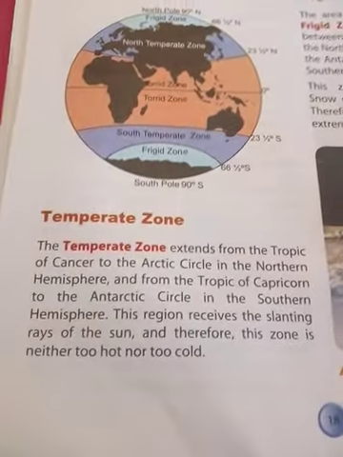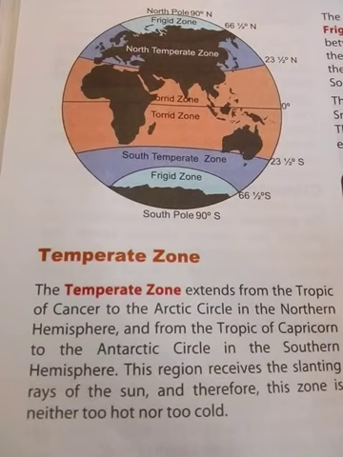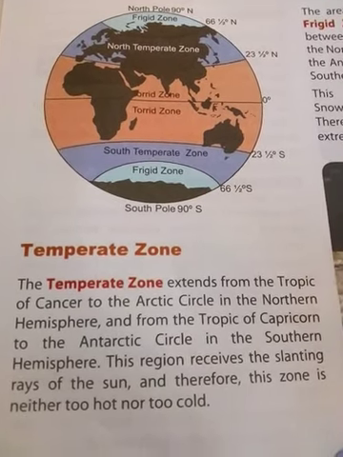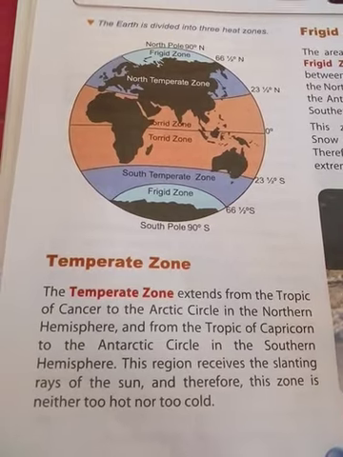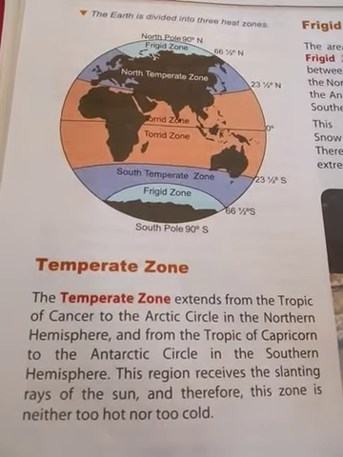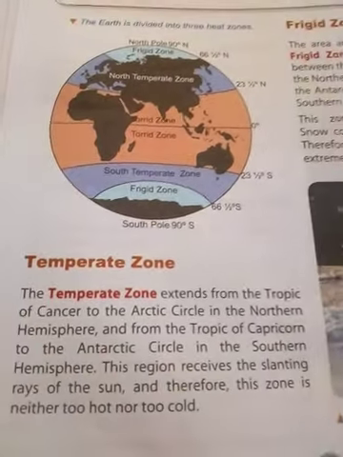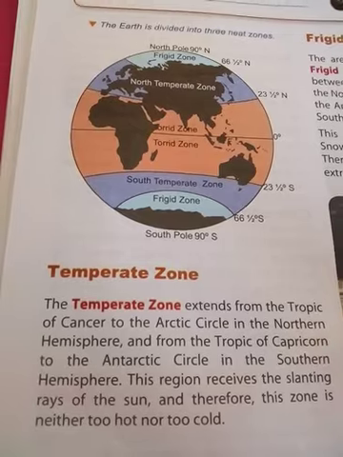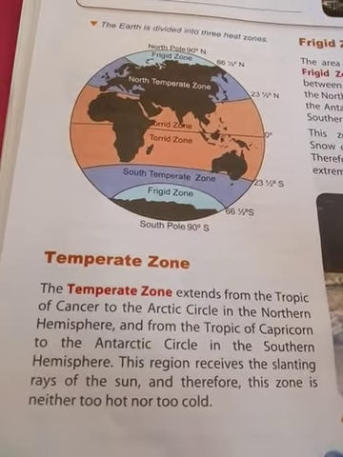Now we are going to see the temperate zone. What is meant by the temperate zone, sir? The temperate zone extends from the Tropic of Cancer to the Arctic Circle in the northern hemisphere, and from the Tropic of Capricorn to the Antarctic Circle in the southern hemisphere.